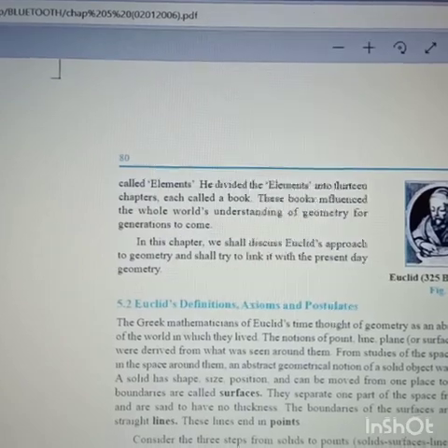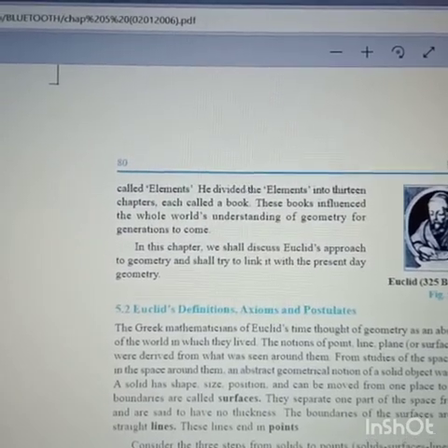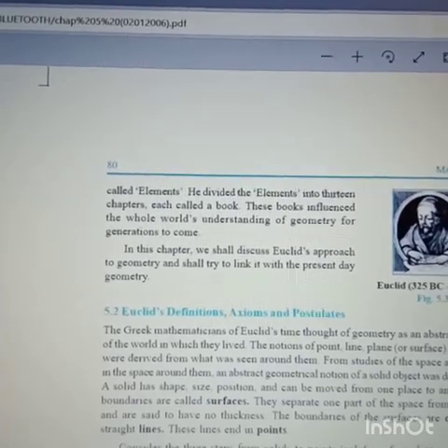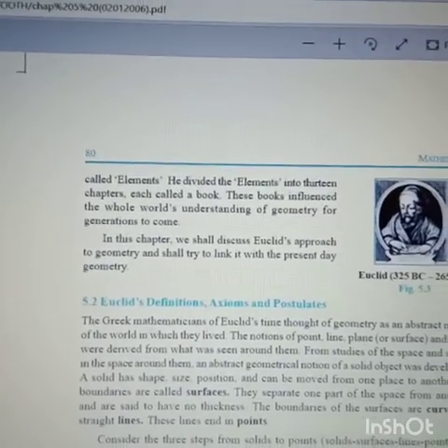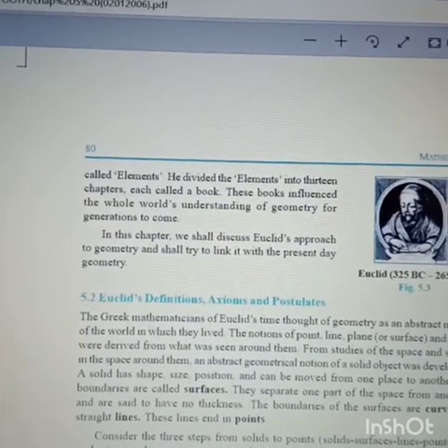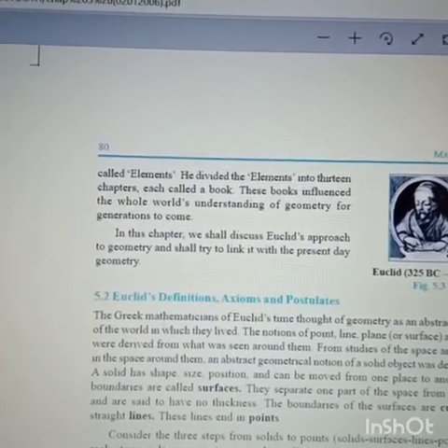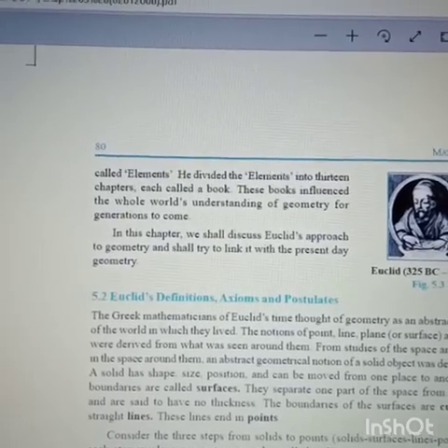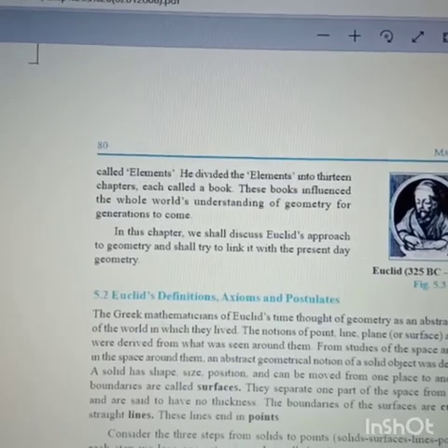Elements. And how many chapters? 13 chapters. He divided the Elements in this book into 13 chapters, and it's called a book.